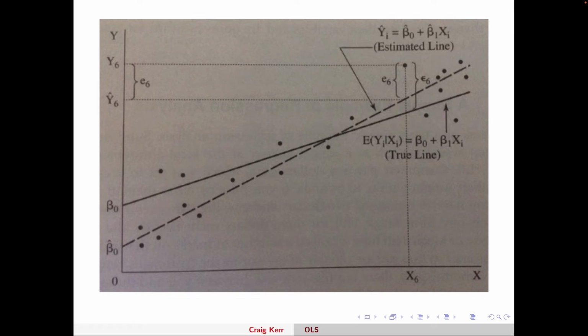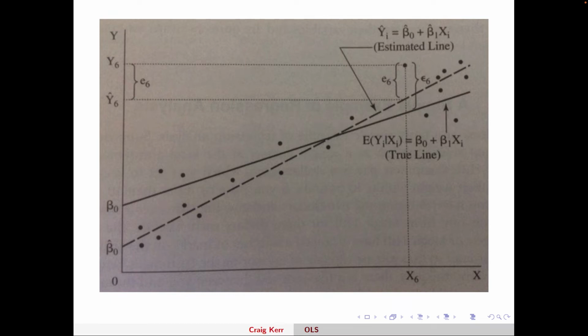So as you can see what's being illustrated here, if you look at x6, this is, for example, the revenue of row 6, let's say, the team that's in row 6. And according to its data point, the revenue is actually y6. The difference between that data point and the true relationship is epsilon 6. So if we were to estimate the true line, we would still be off for this team because of the reasons previously stated. Now, we don't estimate the true line, we estimate a line very similar to it, very close as we can possibly get, right? That's the goal. But we actually estimate that dashed line. So that'll be the one that we actually estimate from Stata.